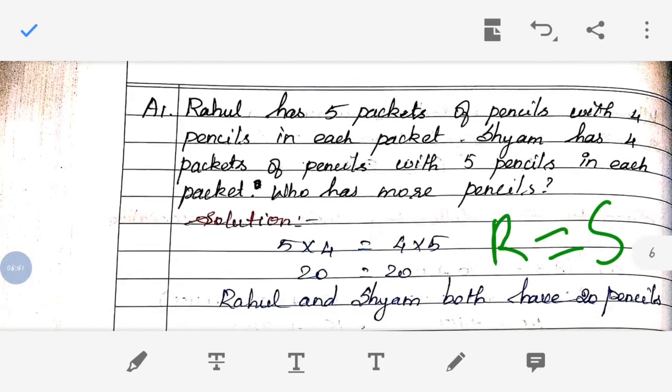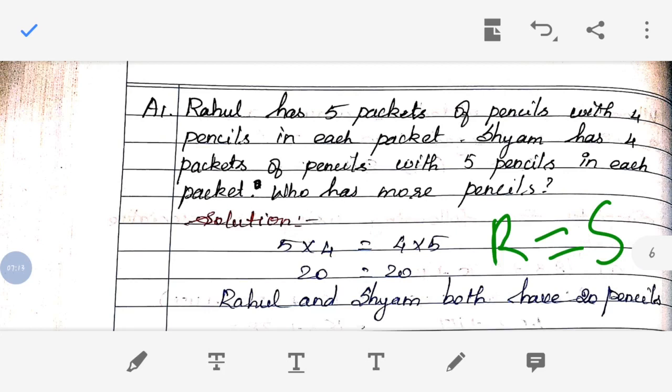Rahul has 5 packets of pencils with 4 pencils in each packet. Shyam has 4 packets of pencils with 5 pencils in each packet. Who has more pencils? So here they have given Rahul and Shyam, two boys. Rahul has 5 packets of pencils, and in one packet he has 4 pencils. Okay, so 5 into 4. And Shyam has 4 packets of pencils, but in one packet he has 5 pencils. So 4 into 5.